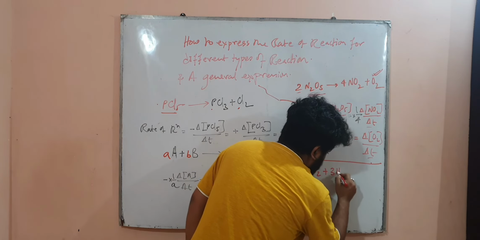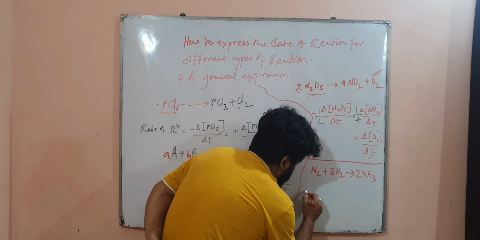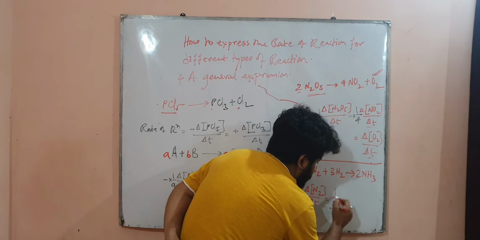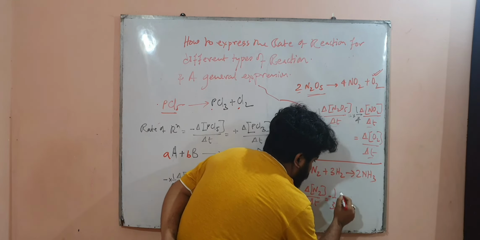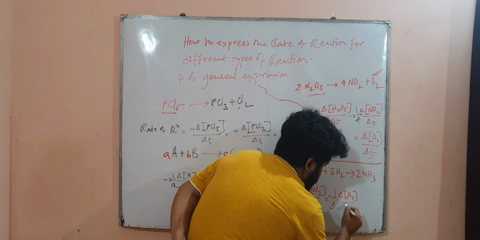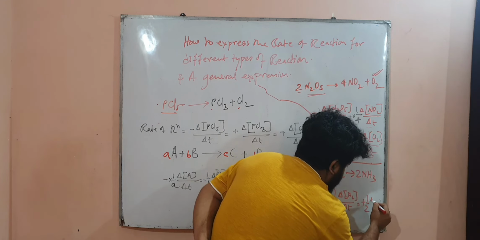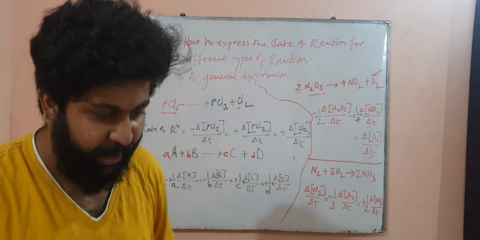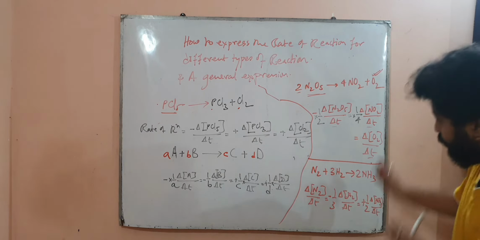So how will you write it? The rate of the reaction should be equal to minus del N2 by del T, equal to minus 1/3 of del H2 by del T, equal to plus 1/2 of del NH3 by del T. So this is the way of writing it. Okay, so I hope that you have understood this particular thing.